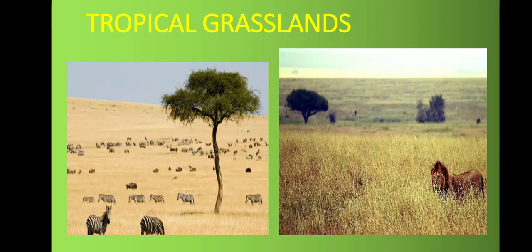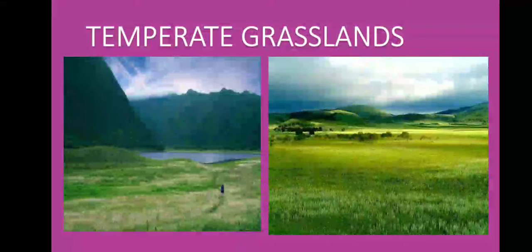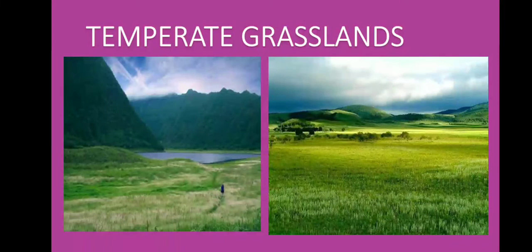Second one, temperate grasslands. These are found in the mid latitudinal zones and the interior part of the continents. The grass over here is short and nutritious. The wildlife comprises wild buffaloes, bisons, and antelopes.